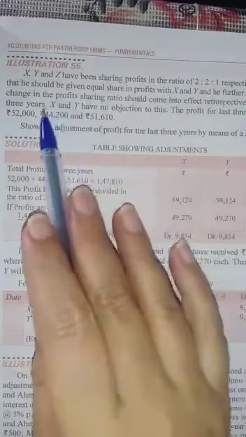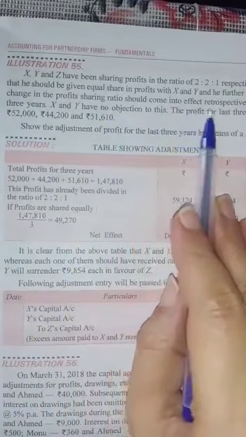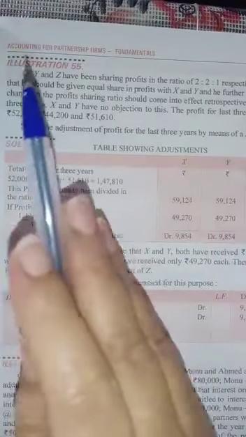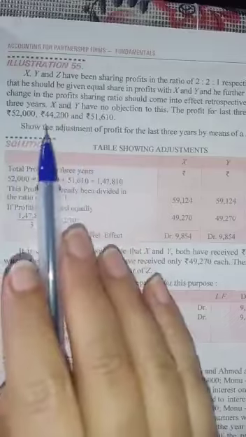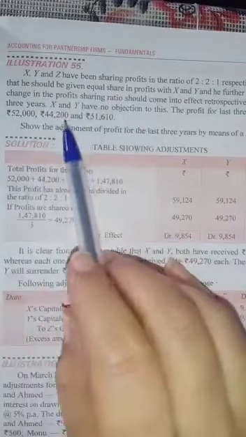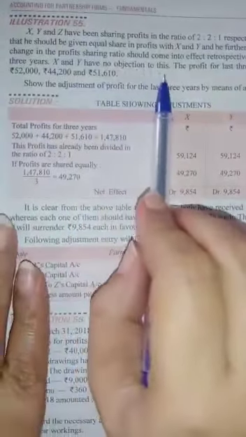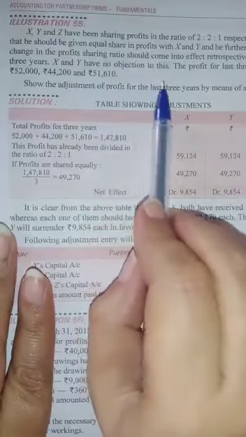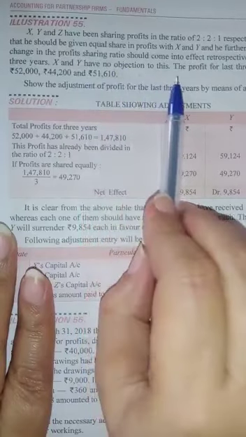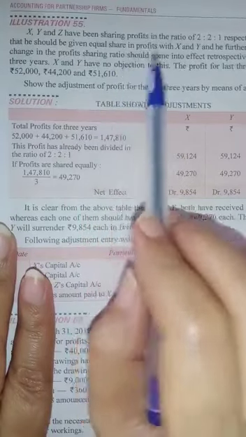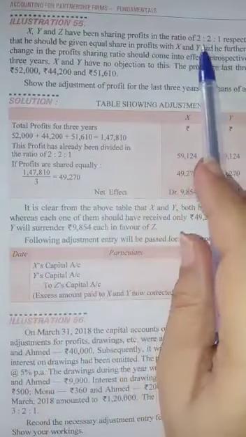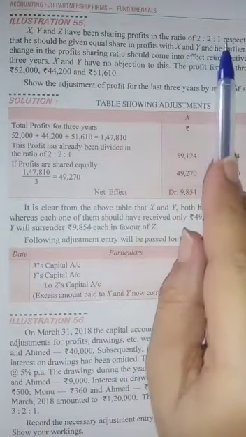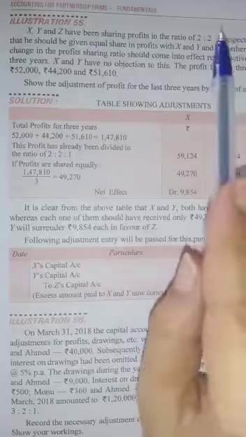And he further wants that the change in profit sharing ratio should come into effect retrospectively for the last 3 years. Means the profit of the last 3 years should be distributed equally. So X and Y have no objection to this. This line is very important. If they both do not have any objection, then the question will be solved. Means we have to take all the profits back in the ratio 2:1 and distribute them equally again.